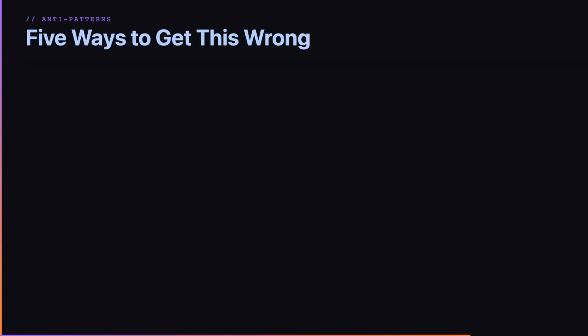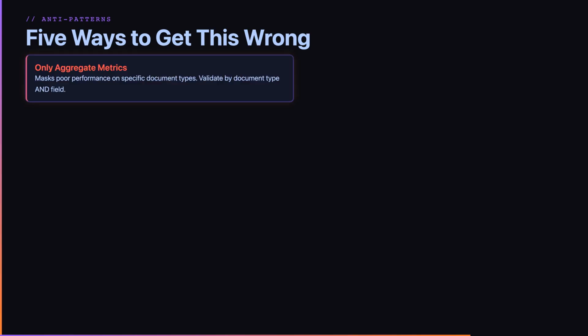Here are 5 ways to get human review workflows wrong. Each one looks reasonable on the surface, but causes real problems in production. Anti-pattern 1. Relying only on aggregate accuracy metrics. This masks poor performance on specific document types. The consequence is that you think your system is performing well overall, while certain document types fail silently. The fix: always validate accuracy by document type and field separately.